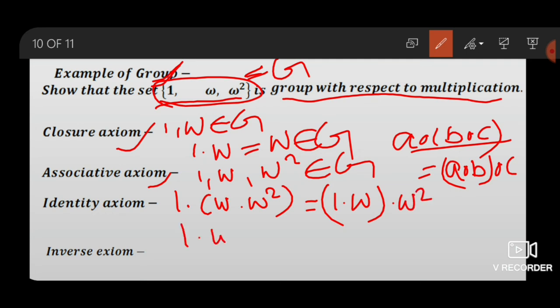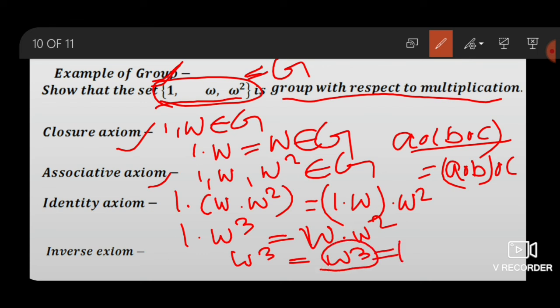Now 1 dot omega cube equals 1 dot omega dot omega square. So omega cube equals omega cube. Now the value of omega cube equals 1, and 1 also belongs to G. Then associative axioms are satisfied.